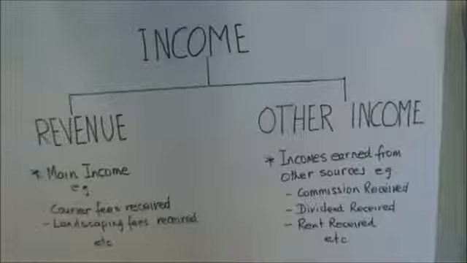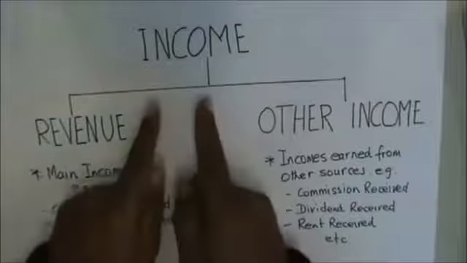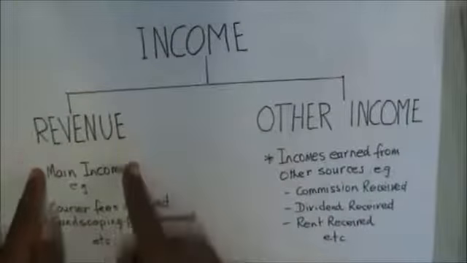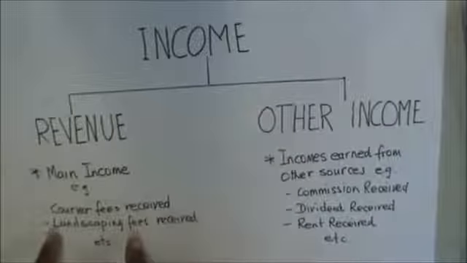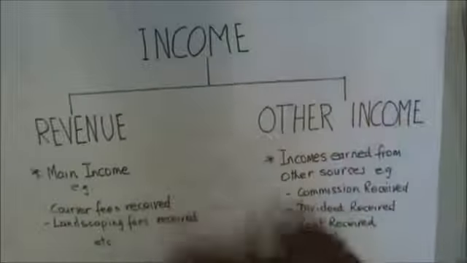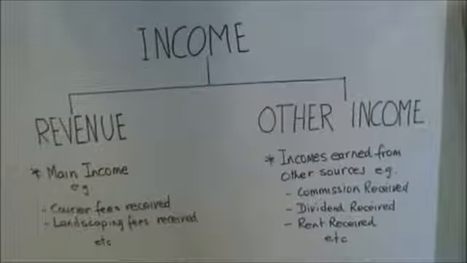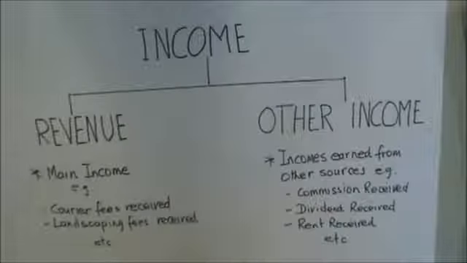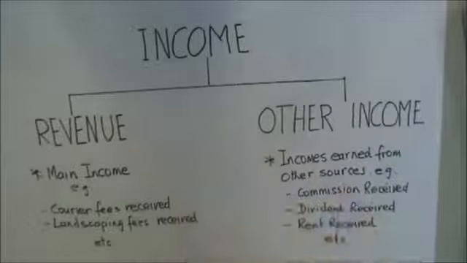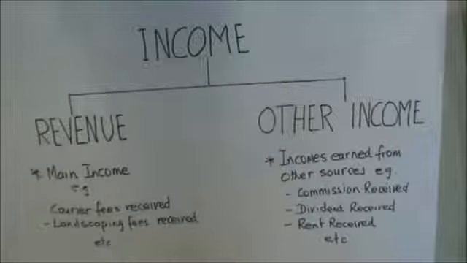So for a service business, the income would be reported as revenue, which is the main source of income, and other income. Now the service businesses can also earn income from other sources. For example, they can sell stuff on someone's behalf, for which they will receive a commission.